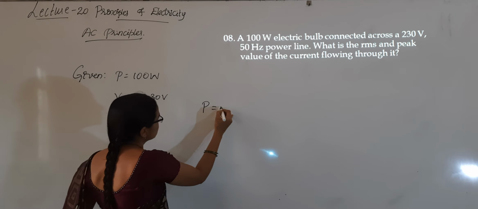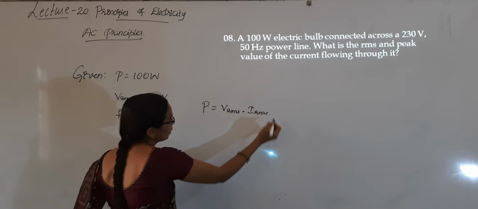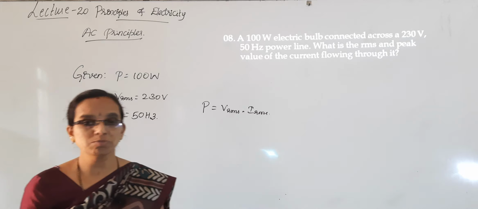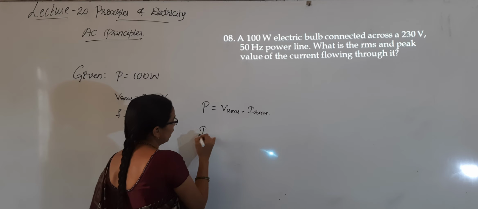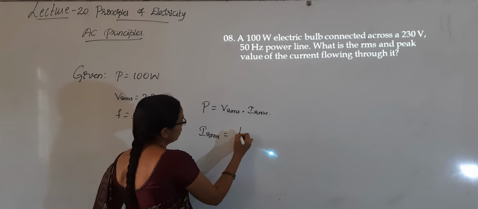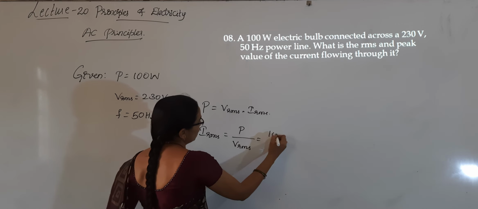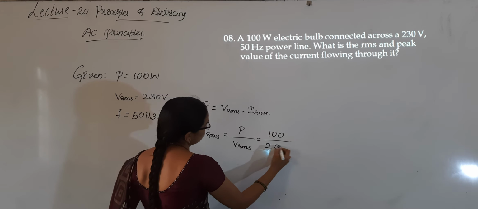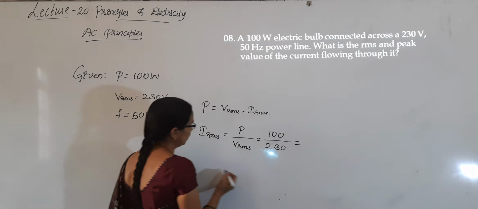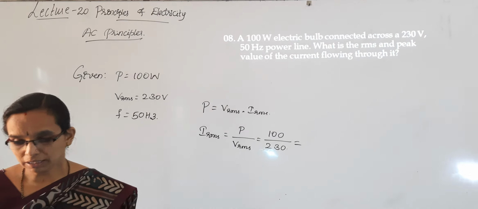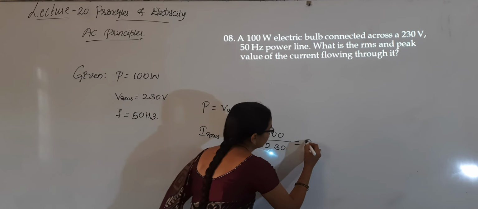So P is equal to Vrms into Irms. We know the formula. Always while calculating the power dissipation we use RMS values. So Vrms is given, Irms I need to find out, that will be power divided by Vrms. Power is 100 watt and it is 230 volts. Calculate it and write the value of the current. That will come around 0.435 amperes.